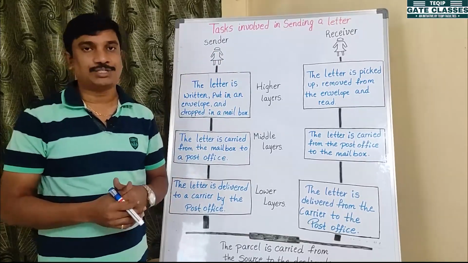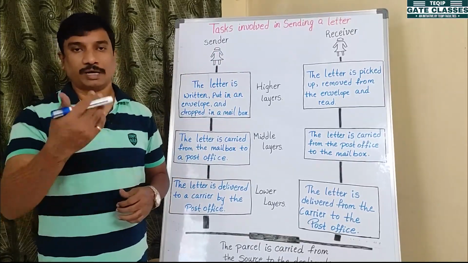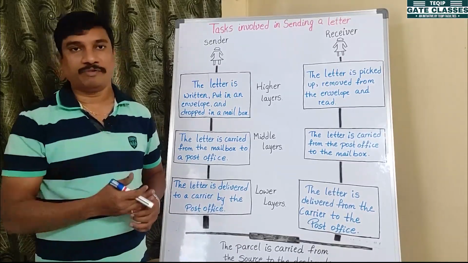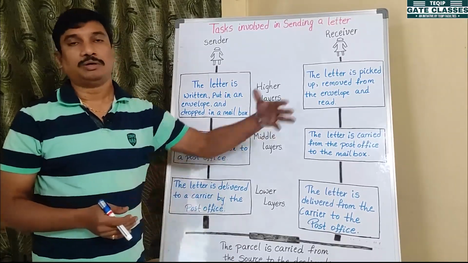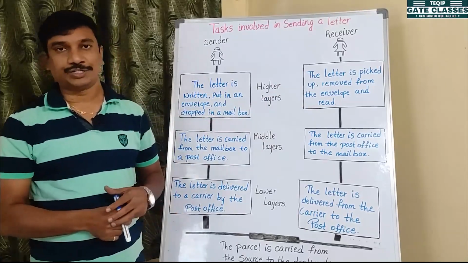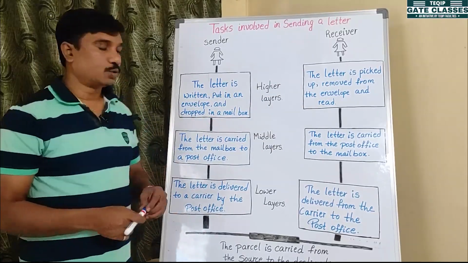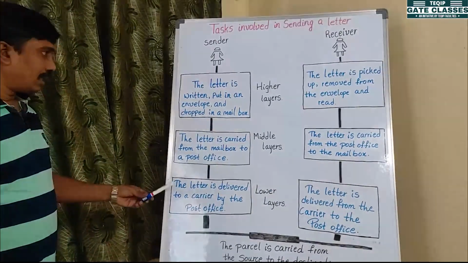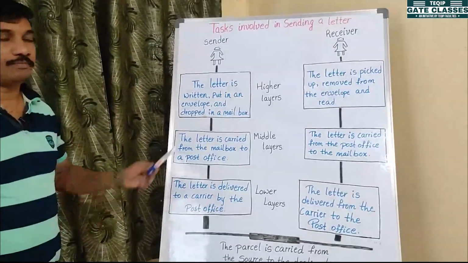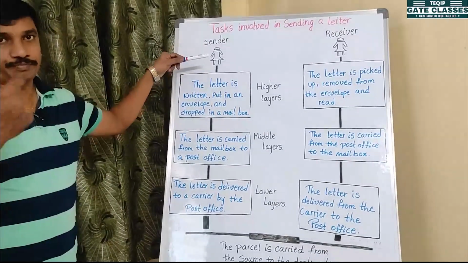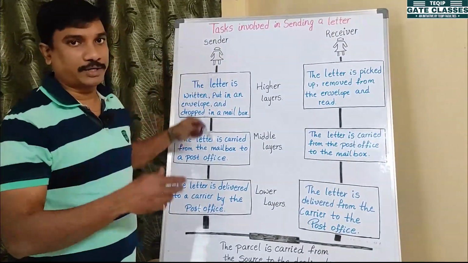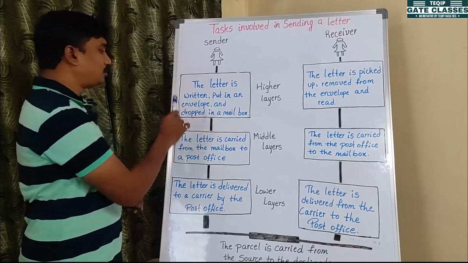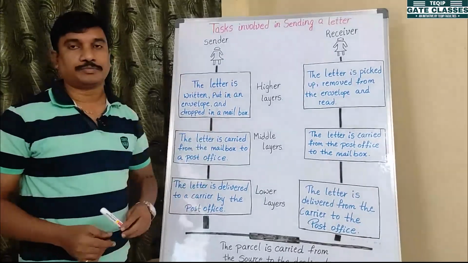Then the post office sends all the letters to the destination. How can they send them to the destination? Via bus or flight or train, whatever vehicles it may be, so that the letters reach the destination, like your friend. So you have to see, these are the layer tasks. Suppose this is the sender, like you. The letter is written, put in an envelope and dropped in a mailbox.